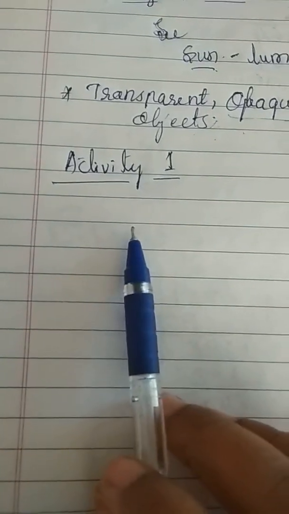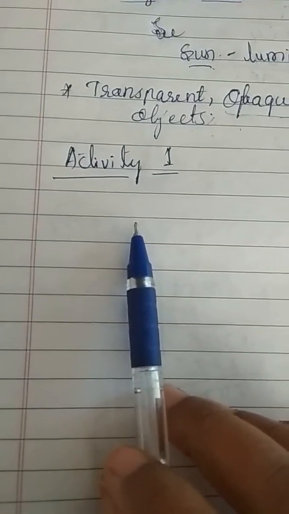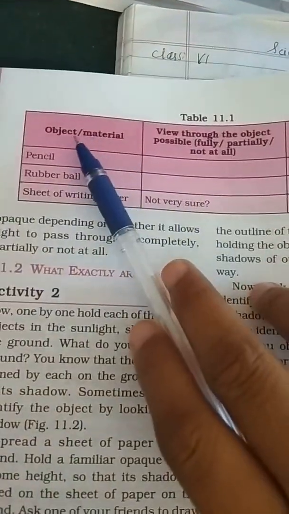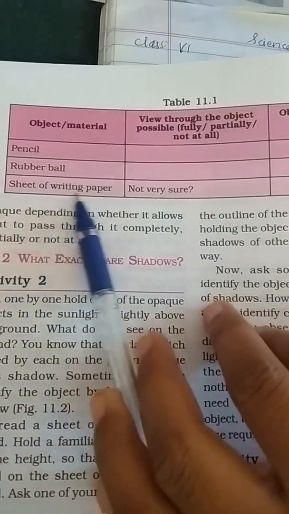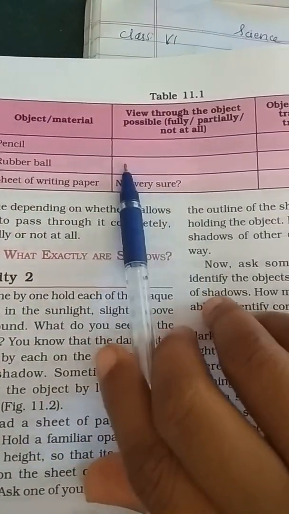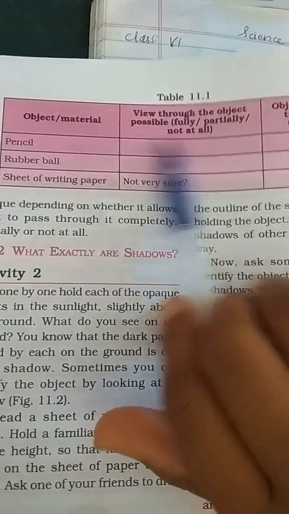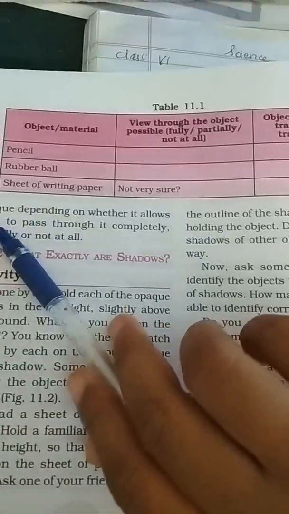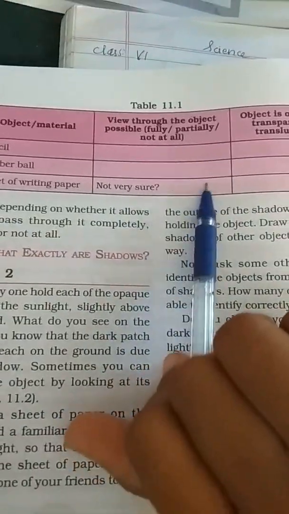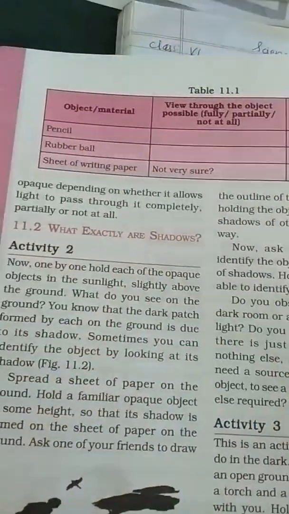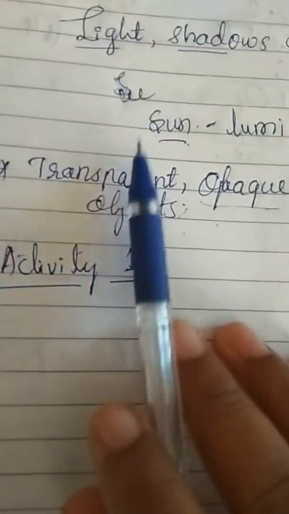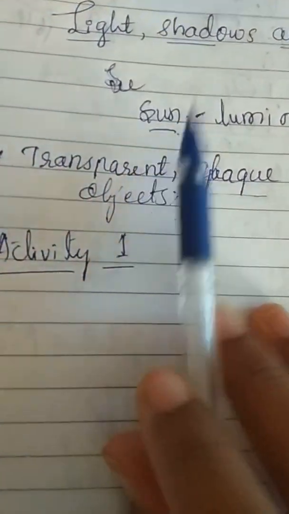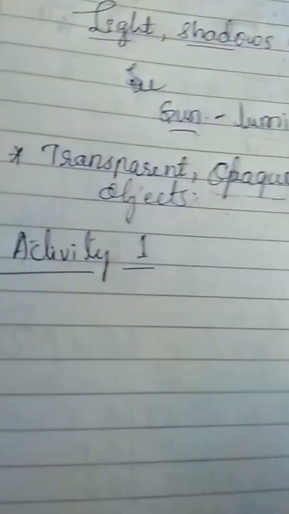We see whether the given object or material could be transparent, translucent or opaque. So you record your observations here. Pencil, rubber, sheet of writing paper. Fully, partially, not at all. Pencil, not at all. Rubber, not at all. They are opaque objects. Sheet of writing paper, not very sure, means partially. It is translucent, like that. Have to record your observation in that table. It depends upon whether it allows light to pass through it completely, partially or not at all.